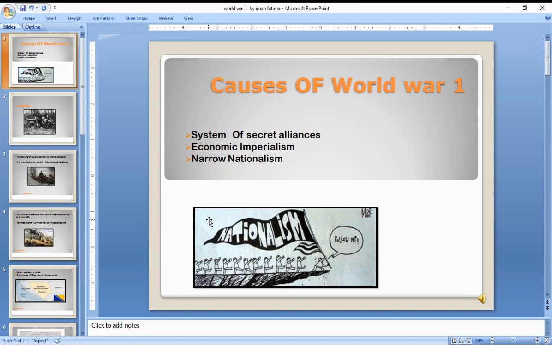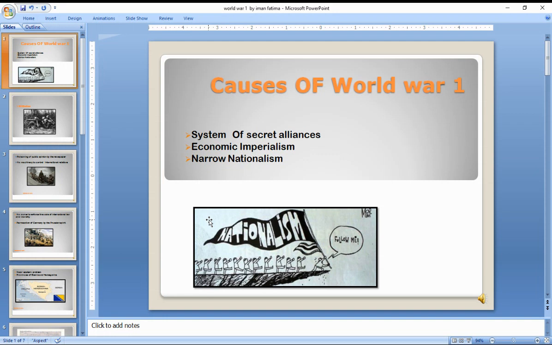In the triple entente, there were Russia, Japan, France, and England. In 1902, Japan and England entered into an alliance, and in 1907, England and France made an alliance, and after 1907, Russia joined them.